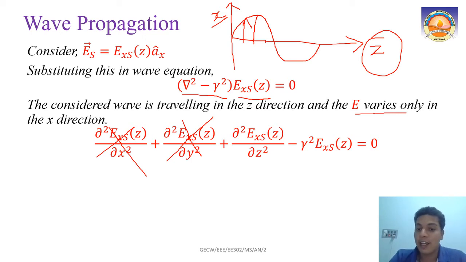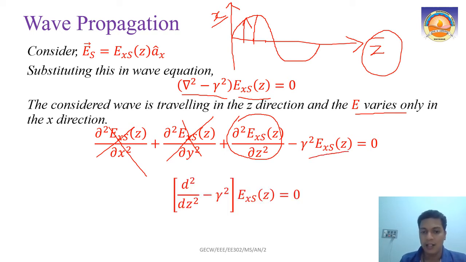Your electric field is varying in the x direction, but with respect to the z variable only. So dou square Exs of z by dou z square will be the only term, and the last part, minus gamma square Exs of z equal to 0. Since this depends on only one variable, we can change the partial differential into the normal differential. So it becomes d square by dz square minus gamma square, into Exs of z equal to 0.